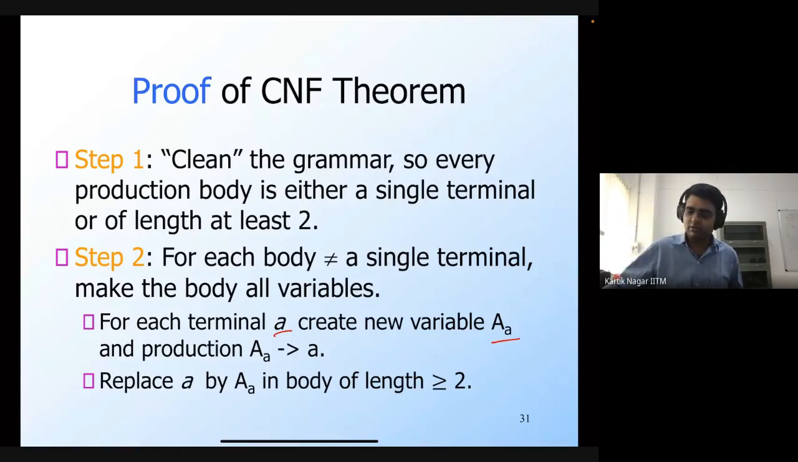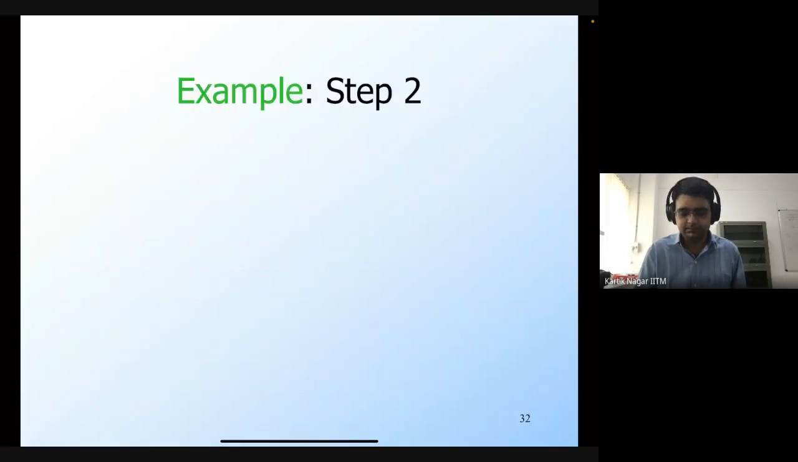Once again, we have some production rules where the body is a single terminal. That's fine, so we don't touch those. But we have some production rules where the body is a string of terminals and non-terminals whose length is greater than or equal to 2. If such a body contains a terminal, we are basically going to convert it into a non-terminal. The way to do this is by introducing this new variable. So let's illustrate this using an example.